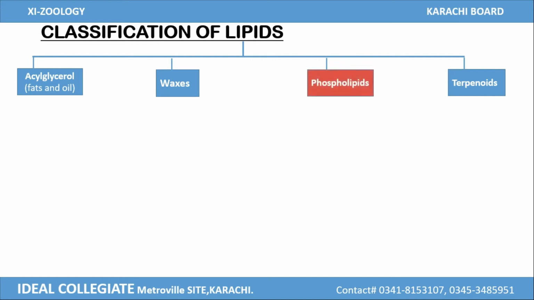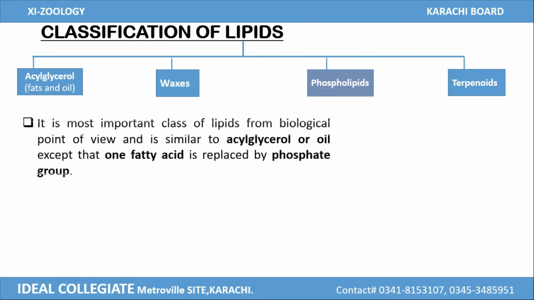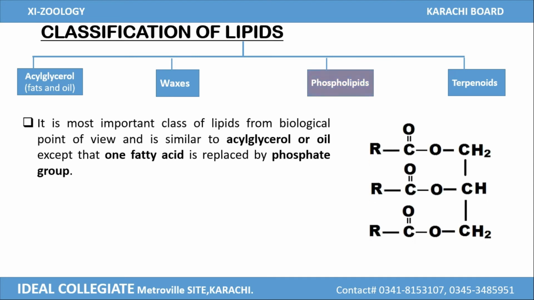The next important class of lipid is phospholipid. Phospholipid is an important class of lipid from a biological point of view and is similar to acyl glycerol or oil. There is only a small difference: one fatty acid is replaced with a phosphate group, and now it is known as a phospholipid. So there is a very small difference between phospholipid and acyl glycerol.